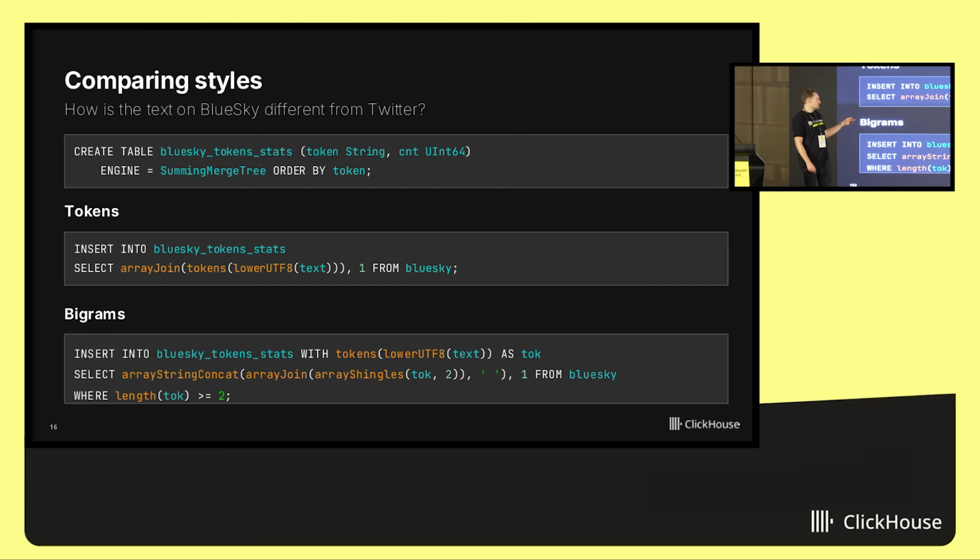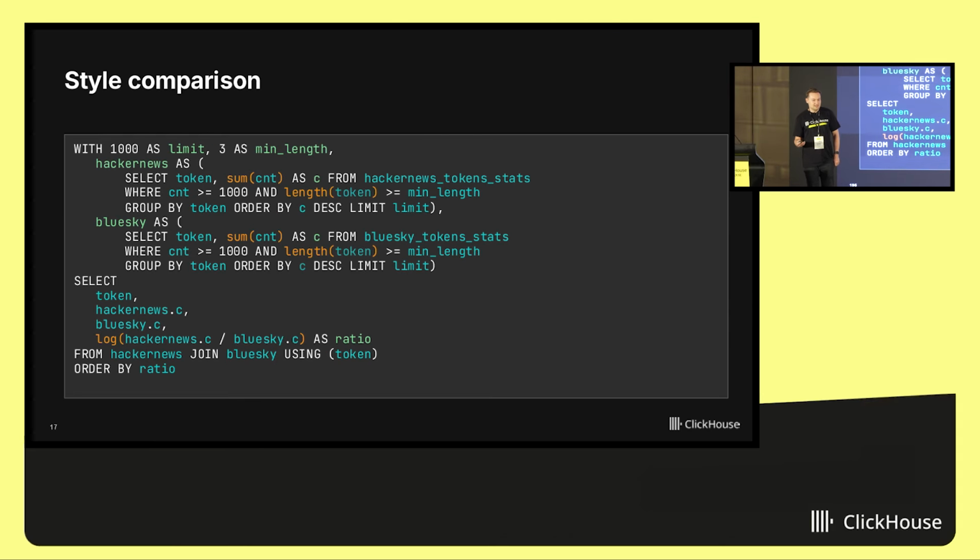And in addition to that, I also calculate statistics of bigrams. I can do 3-grams, 4-grams as well. And for this purpose, we have another function in ClickHouse, arrayShingles. It takes an array, and it takes pairs of consecutive elements from the array. So you will get these bigrams. And again, I insert all of them into this tokens statistics table.